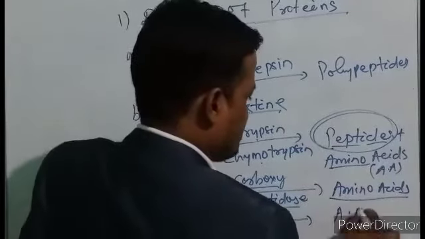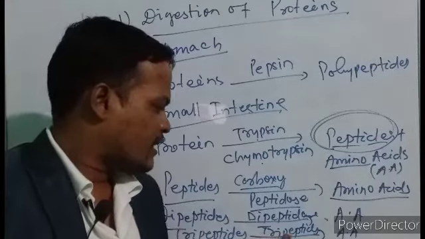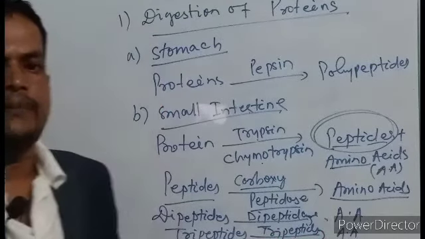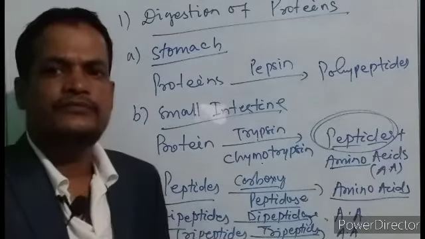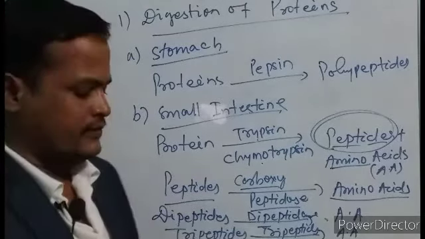Is it right? Polypeptides means more than two peptides, such as dipeptides or tripeptides. Dipeptides are again converted into the simpler form of protein, that is amino acids, in the presence of an enzyme called dipeptidase. In that way, tripeptides, containing three peptides, are converted into amino acids in the presence of tripeptidase. Is it right? So this is all about the digestion of proteins.